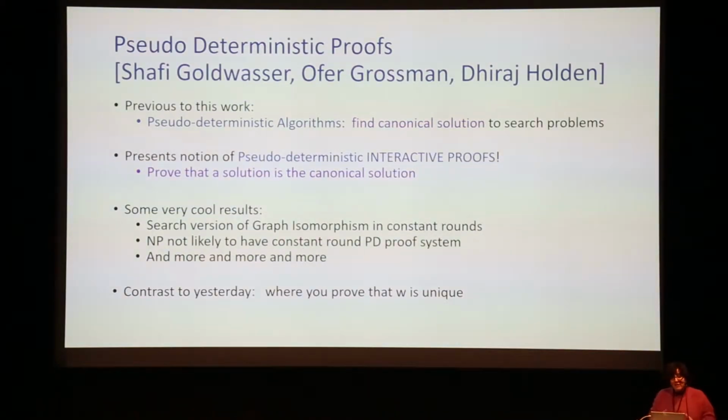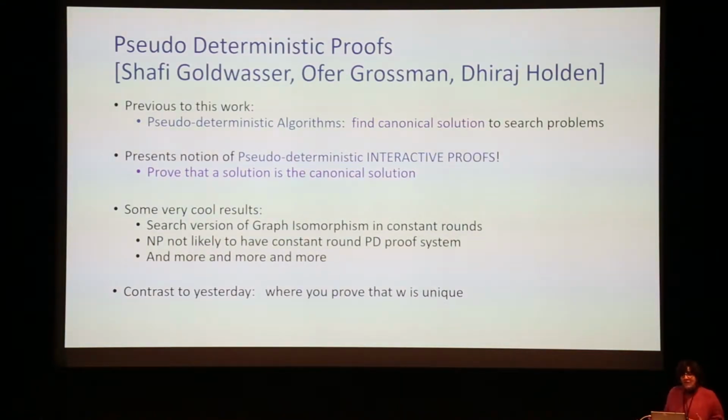And here they get some very cool results. So first of all, they define the notion of pseudo-deterministic interactive proofs. Really cool. And then they get some cool results within this new model. For example, they show that you can get a search version of graph isomorphism in constant rounds. So there's a really interesting problem that can be done in this type of model. They also show other results. I won't be able to show all of them, but I'll just mention one more.